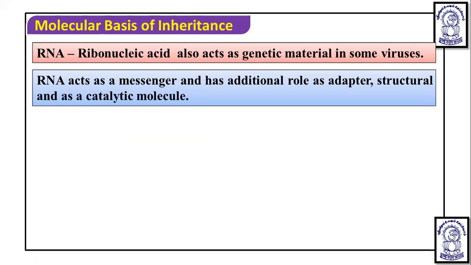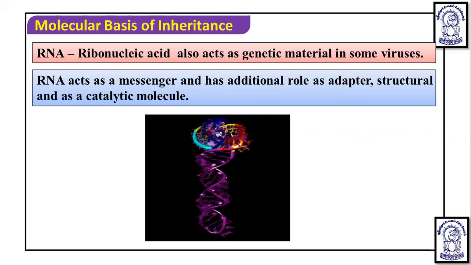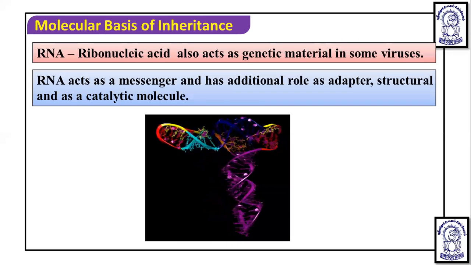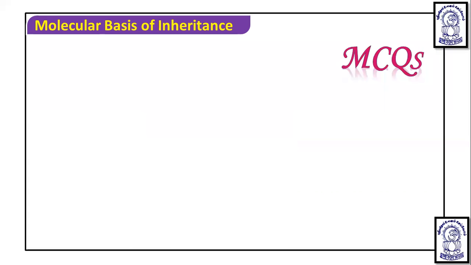It has an additional role as an adapter, meaning tRNA, which we are going to talk about, acts as an adapter molecule. And as a structural and catalytic molecule, we are going to talk about rRNA. These three types of RNA have different functions, and we will discuss that also. Because of this, they act as a messenger, as an adapter molecule, and as a structural and catalytic molecule. This is the particular structure of tRNA, which we will discuss later, acting as an adapter molecule.